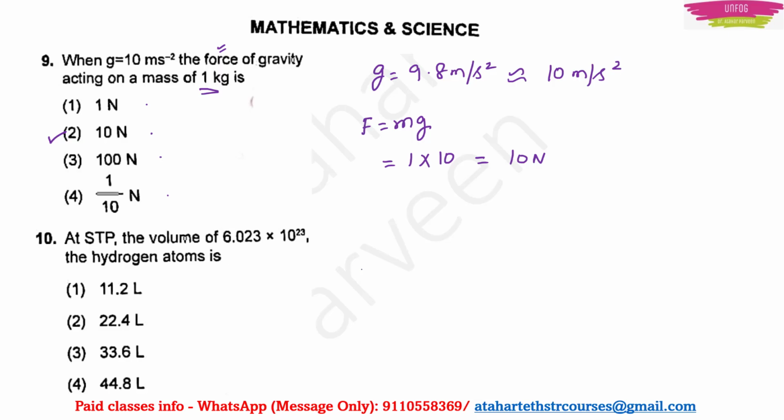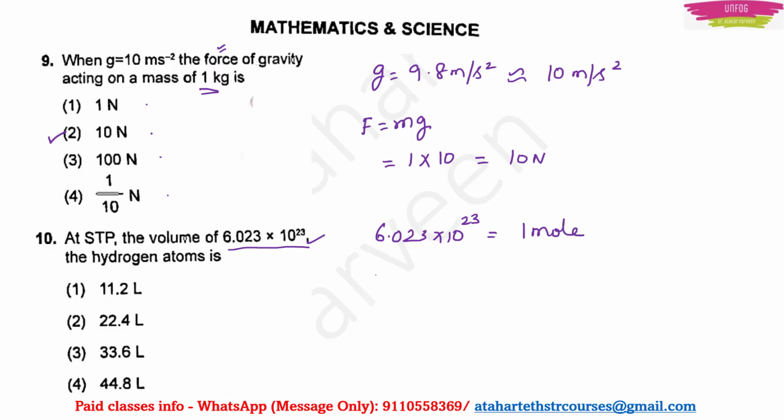At STP, that is standard temperature and pressure, the volume of 6.023 into 10 to the 23 hydrogen atoms is. So we have to find out the volume of the hydrogen atoms. What is the quantity? The quantity they are giving is 6.023 into 10 to the 23, which is actually Avogadro's number. This 6.023 into 10 to the 23 is actually equal to 1 mole.